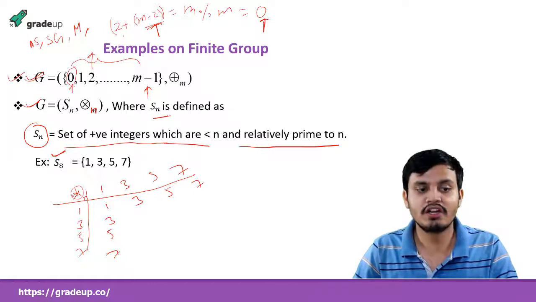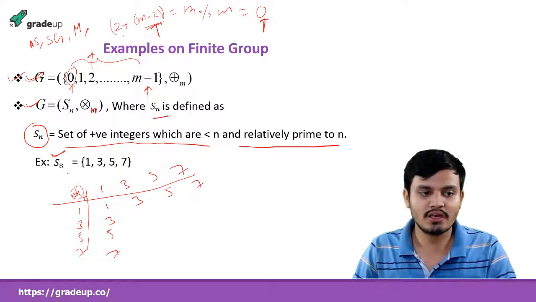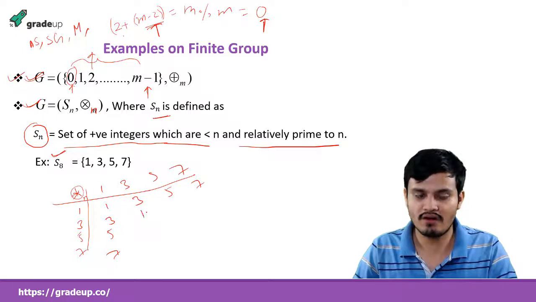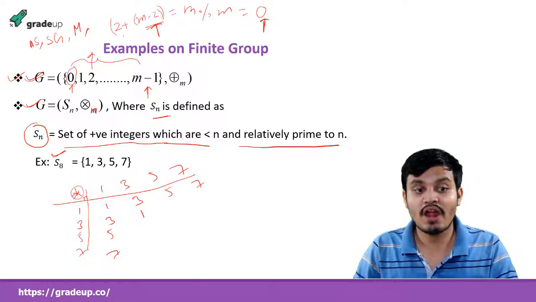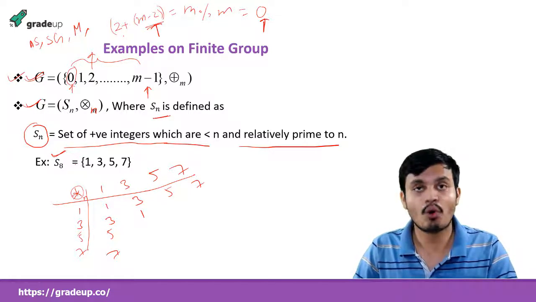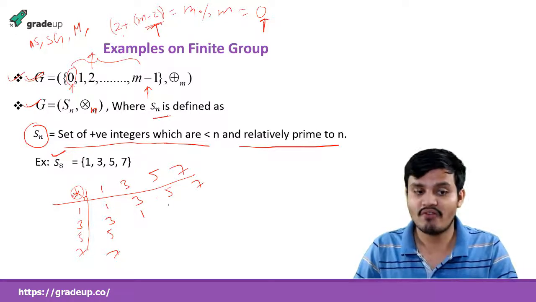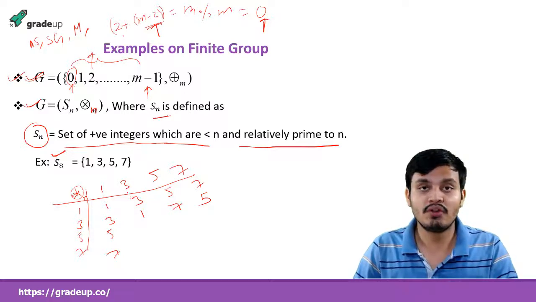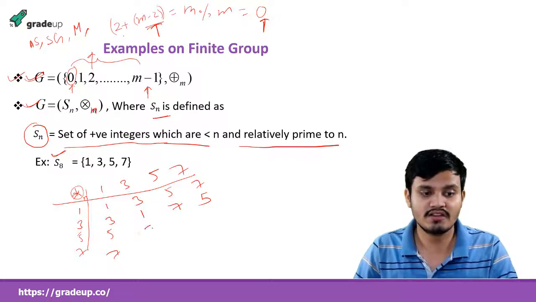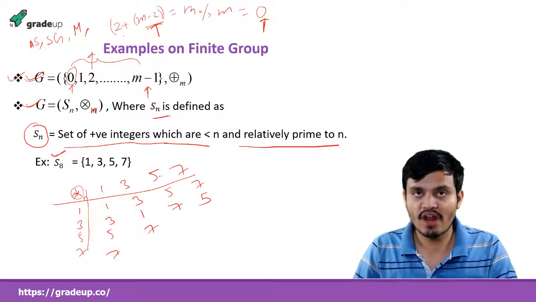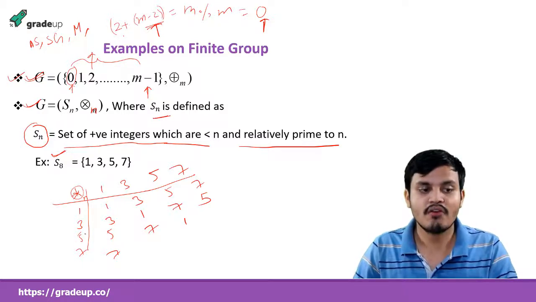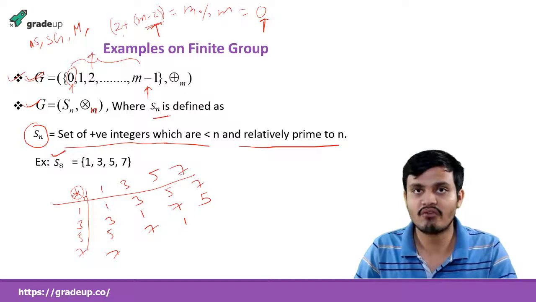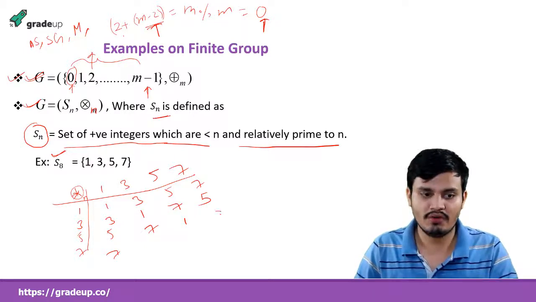Now 3 into 3 is 9, and when you take modulus 8, what will we get? 1. Or 3 into 5 is 15. When you take it modulus 8, we get 7. 3 into 7 is 21, modulus 8 gives 5. Very good. 5 into 3 is 15, 15 modulus 8 again 7. 5 into 5 is 25, modulus 8 gives 1. 5 into 7 is 35, 35 modulus 8, we get 3.